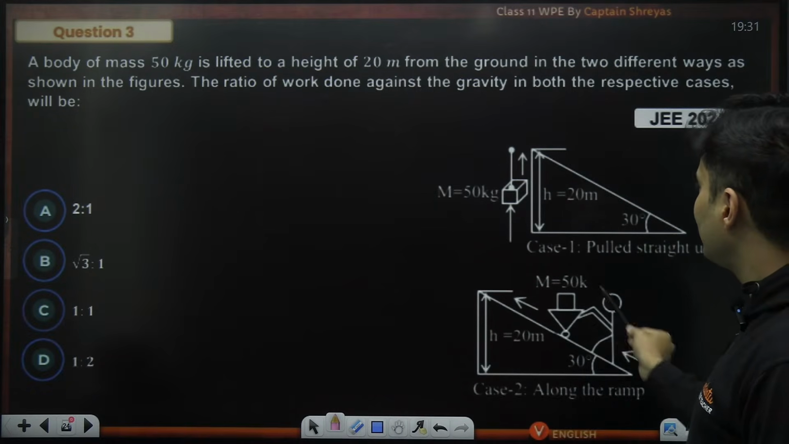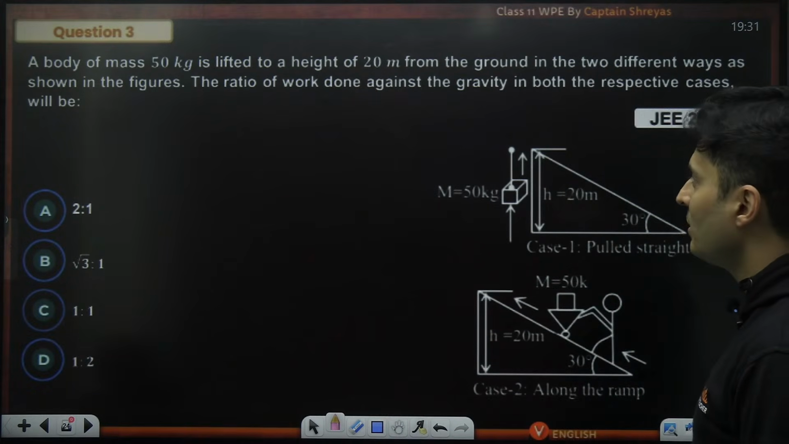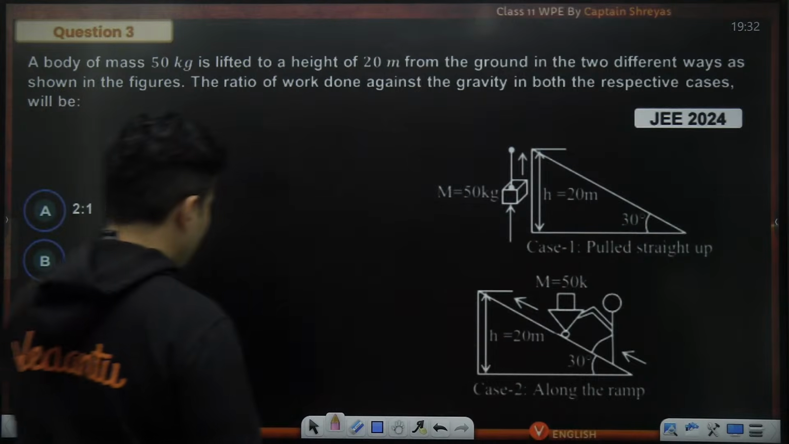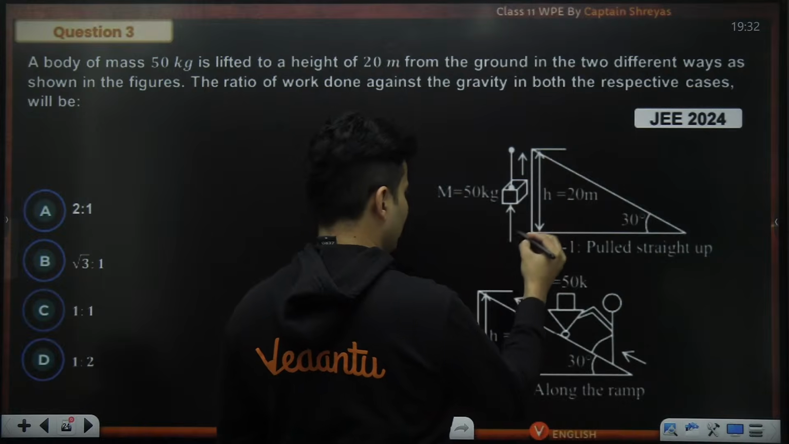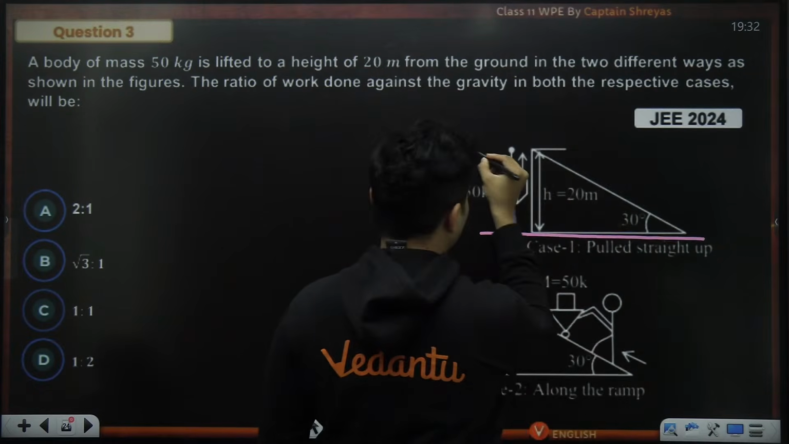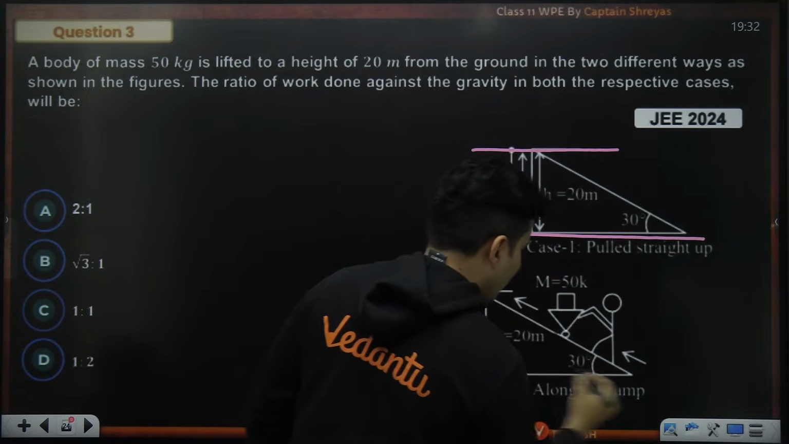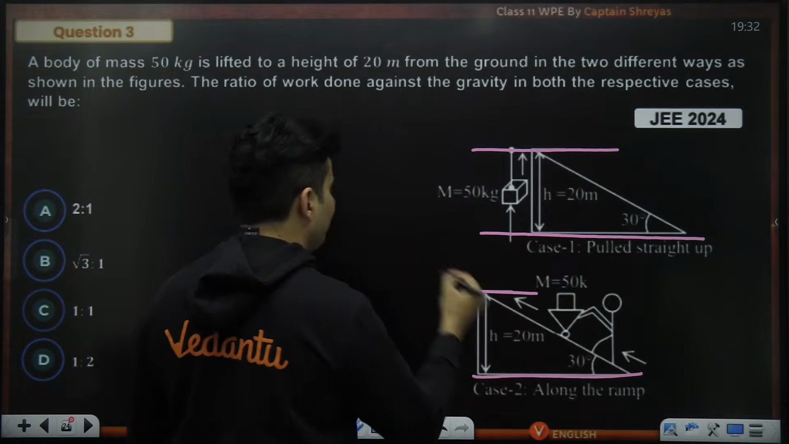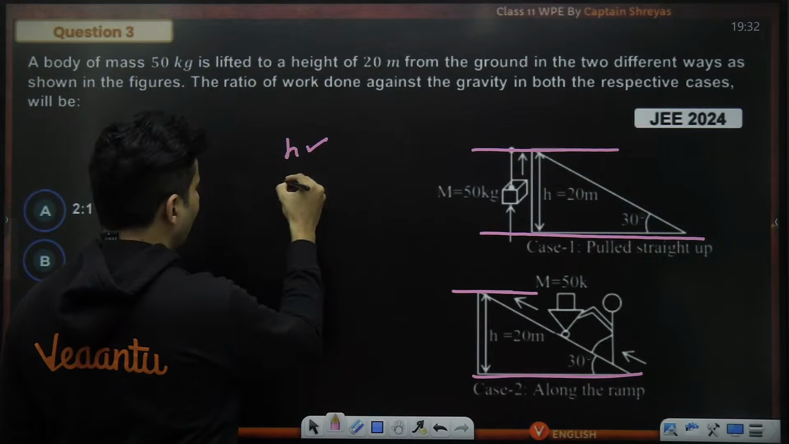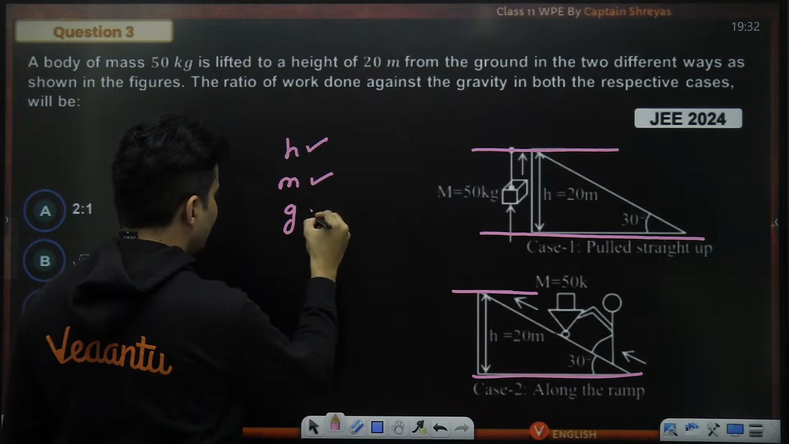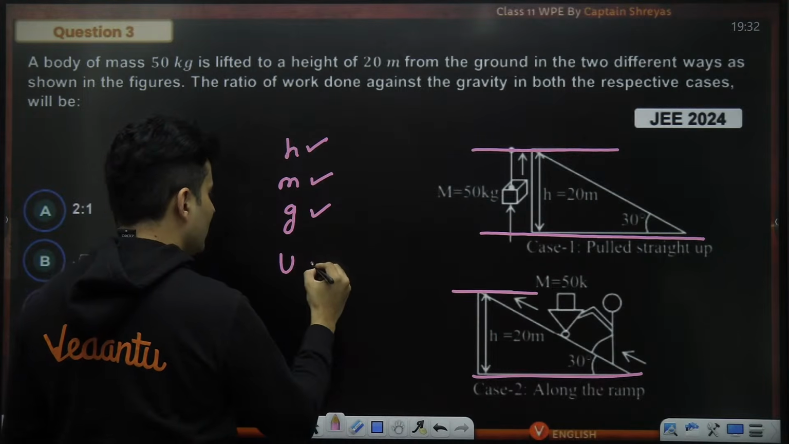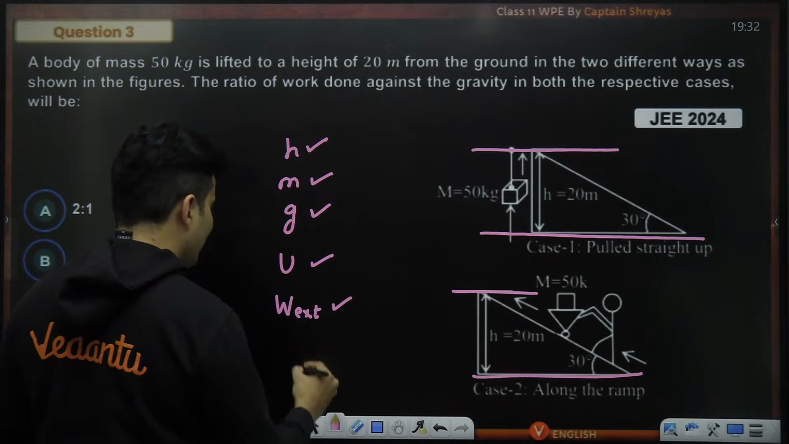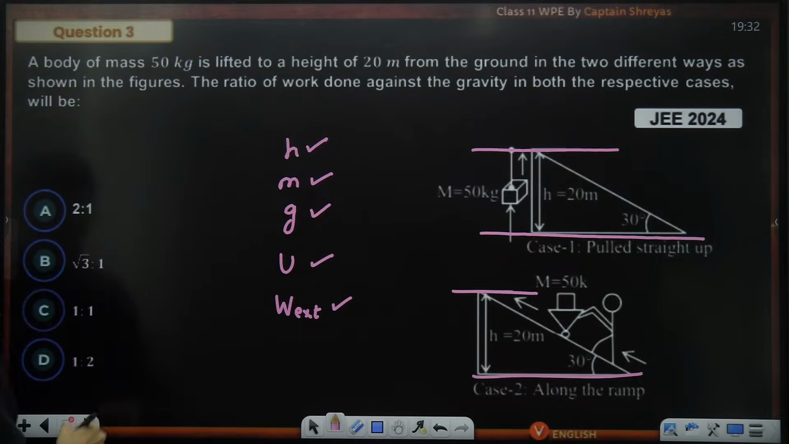Case 2, you're taking that same mass, but you're going like this. Where will the work done be more or less? What is the ratio? As you can see, when I'm taking this from here to here, this was its initial level, this is its final level. The height difference is the same, h is same, mass is same, g is same, so potential energy is also same, so work done externally should also be the same. So hence the ratio should be 1:1.